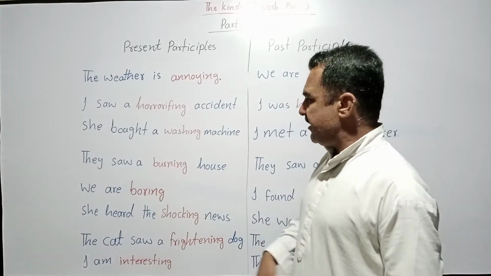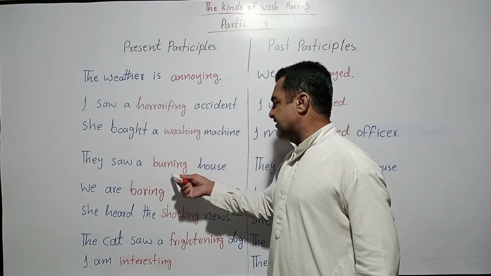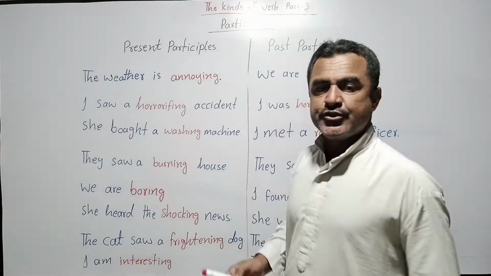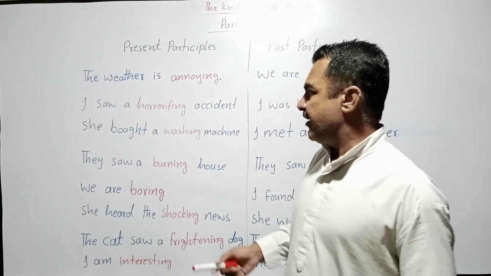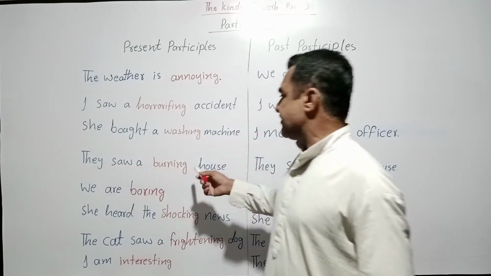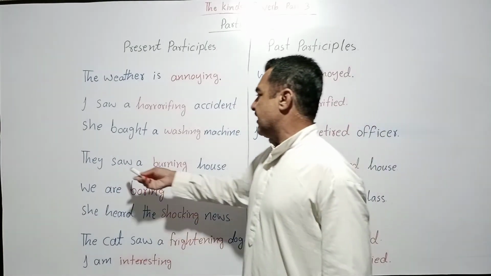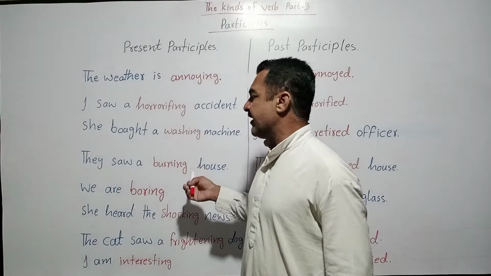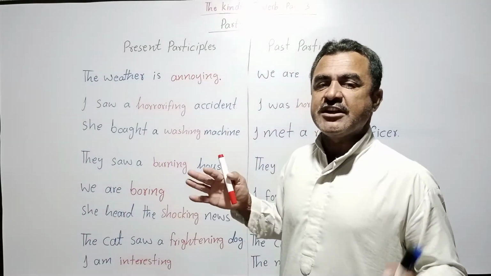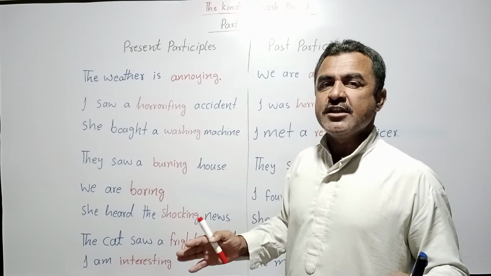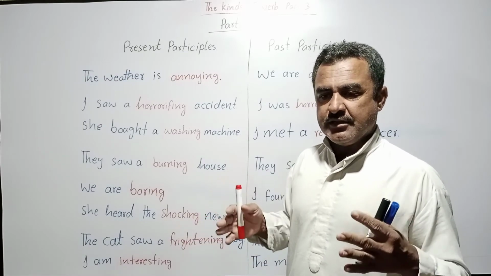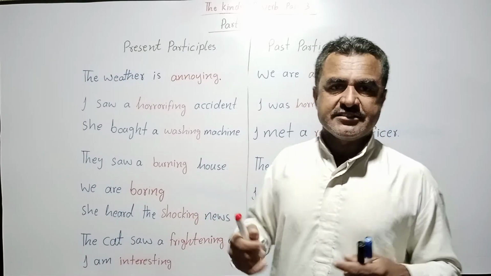So this adjective has been used to show the continuation. This sentence shows the continuation of an action: they saw a burning house, meaning they saw it when it was burning. The action was continuous.